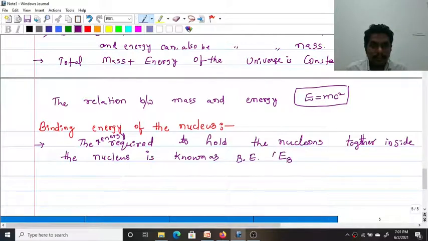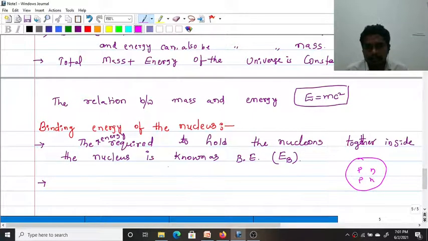Right. Let us suppose this is the nucleus, it contains protons and neutrons, nucleus already formed. So in order to break the nucleus into its constituent protons and neutrons, you require the same amount of energy, that is called binding energy. So I'll give one more definition here.